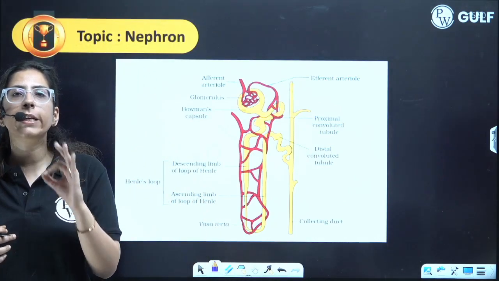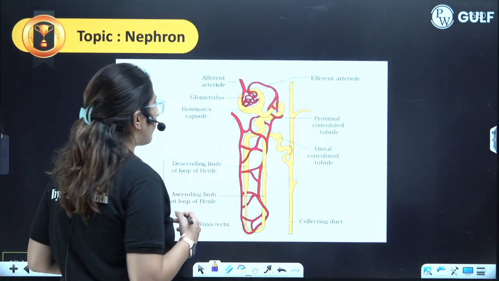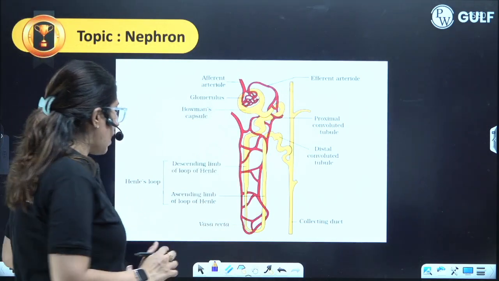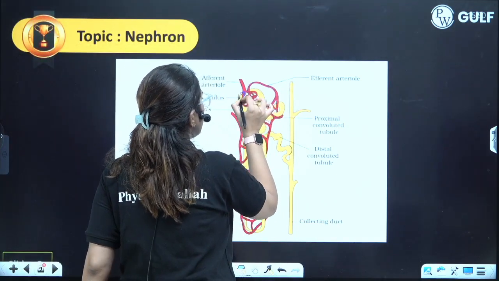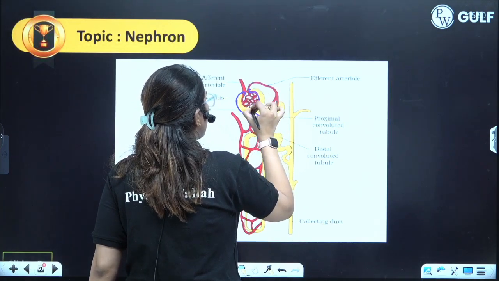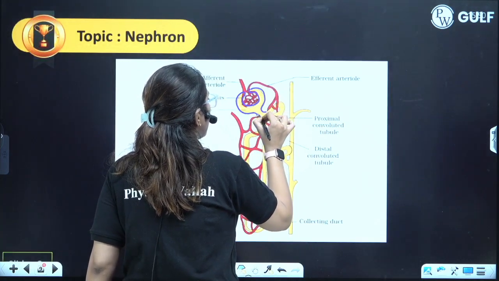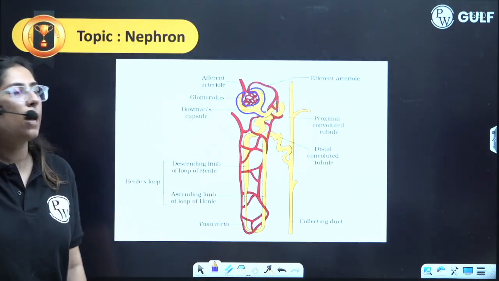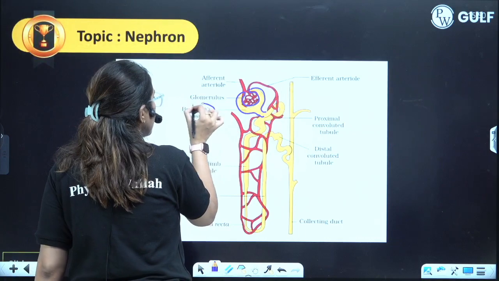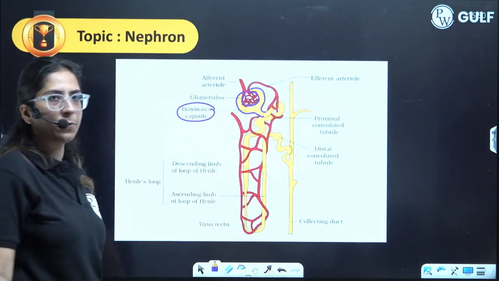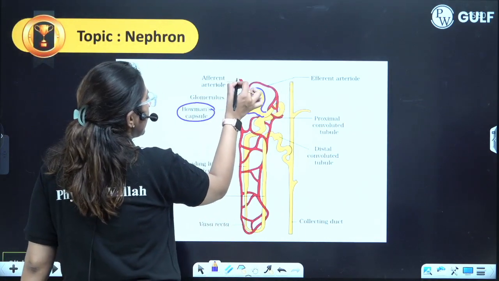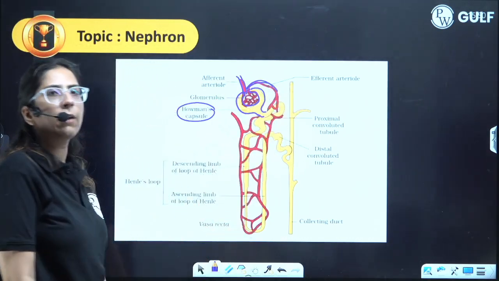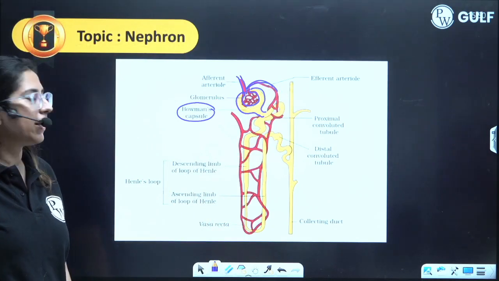Now moving on to the next structure, the nephron. Let's look at the detailed structure of the nephron. So this is how a nephron is present. Guys, can you see? Clear? Now this is termed as the Bowman capsule, the one which I have drawn over here. In the Bowman capsule, the afferent arteriole comes in and the efferent arteriole goes out.